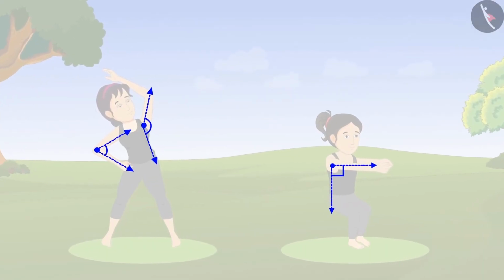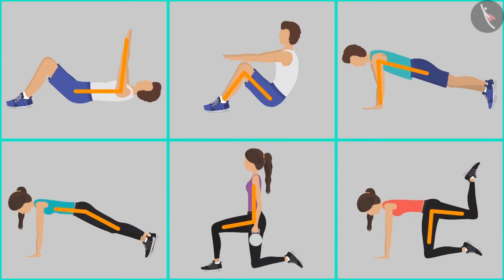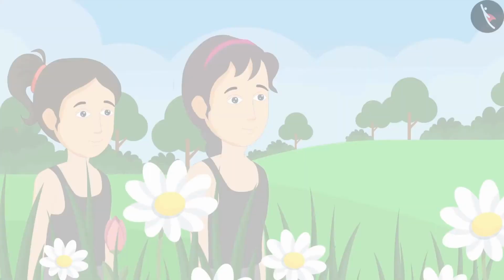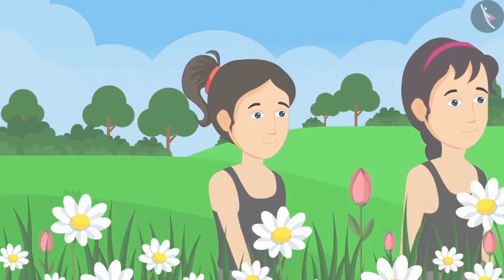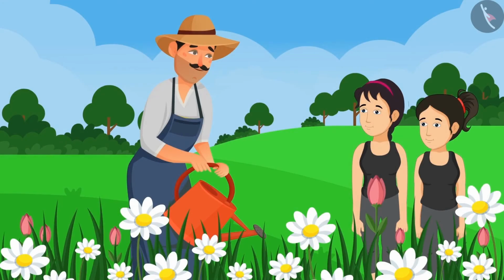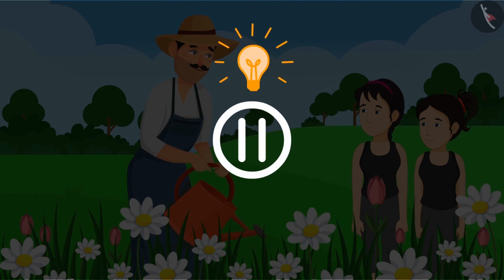After that, Riva and Meena made different angles while doing exercise. You too can try identifying the angles that can be formed with the hands and legs of your friends while exercising. Meena and Riva finished exercising and were returning back home. On the way back, Meena saw the watering can held by the gardener. She told Riva, "Riva, do you know which angle is made in this water can?" You can pause the video if you want and give it some thought.